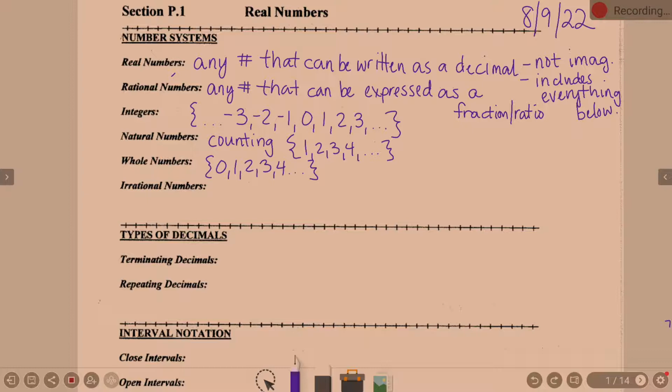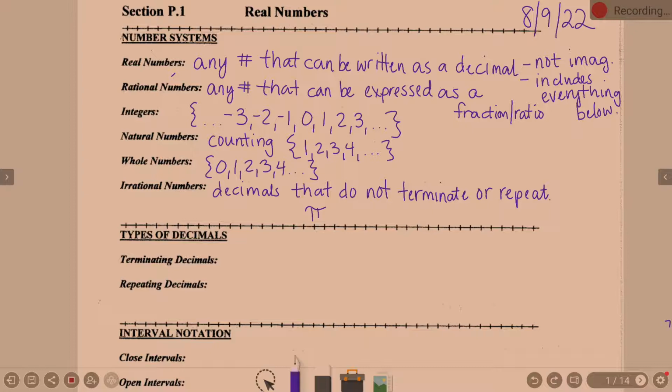And so I have written down, decimals that do not terminate or repeat. What's an example of an irrational number? Okay, I heard pi. Is there anything else out there? It's not a common type of number that we deal with that's irrational.